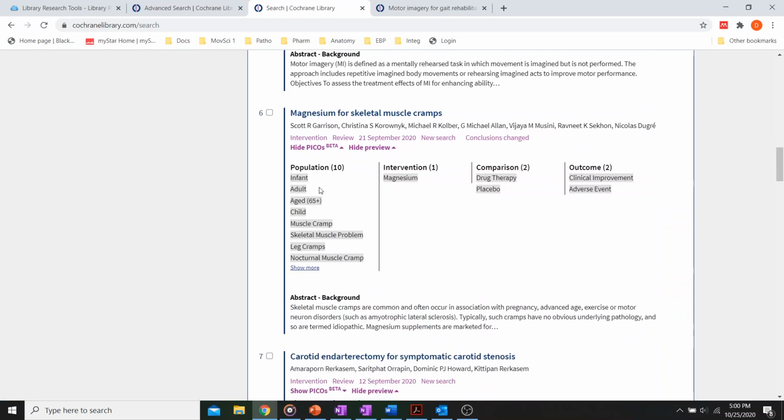So here's one that's actually pretty interesting: magnesium for muscle cramps. As you can see here, they probably included a diverse population, so it could be just people with muscle cramps. Does the use of magnesium, drug therapy, versus a placebo have a clinical improvement, or does it have an adverse effect?